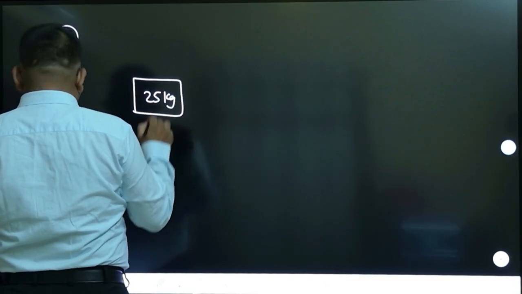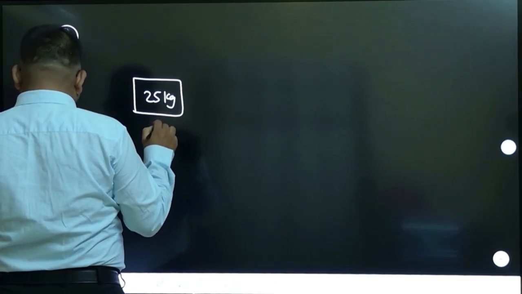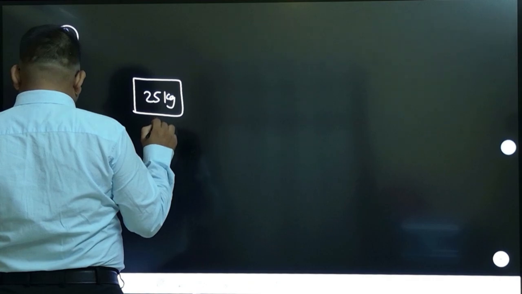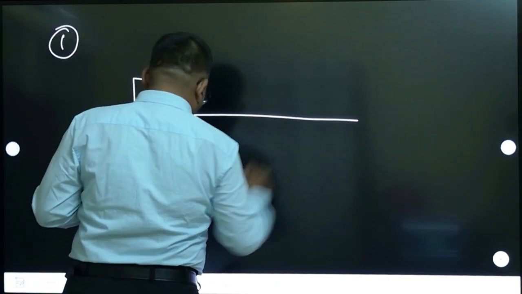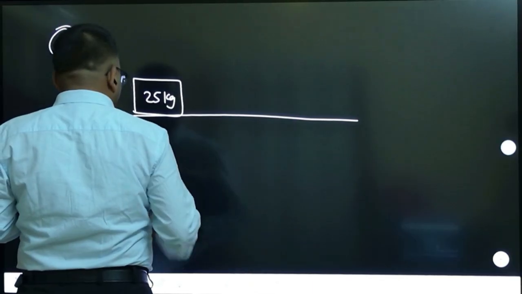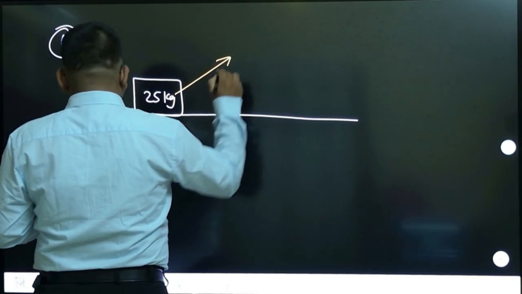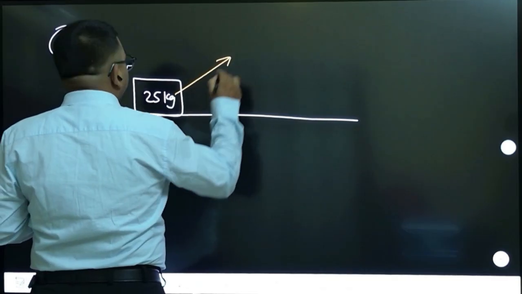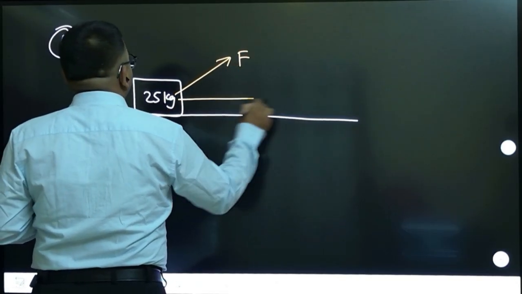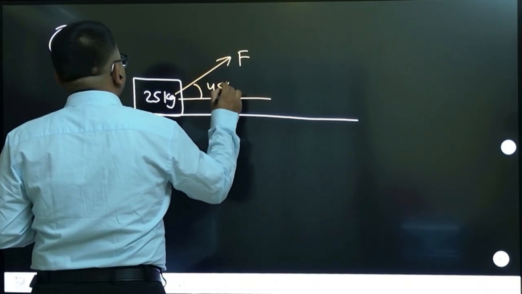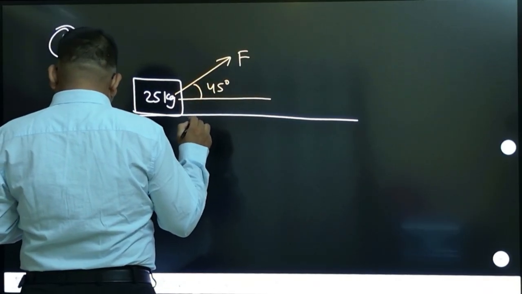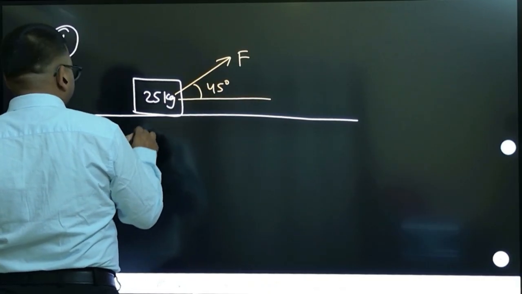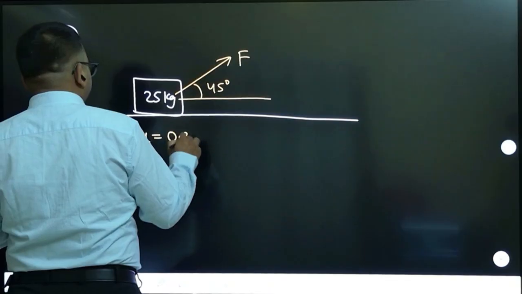Let me take it as one. So here there is a block of mass 25 kg. This block of 25 kg is pulled along a horizontal surface. So this is a horizontal surface and you are pulling it along, but the force is acting in this direction. This force is making an angle of 45 degrees with the horizontal. The coefficient of friction is given as 0.25.